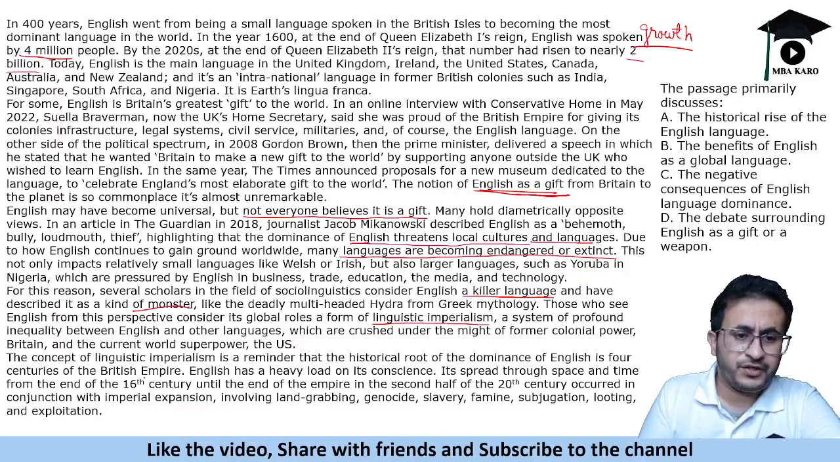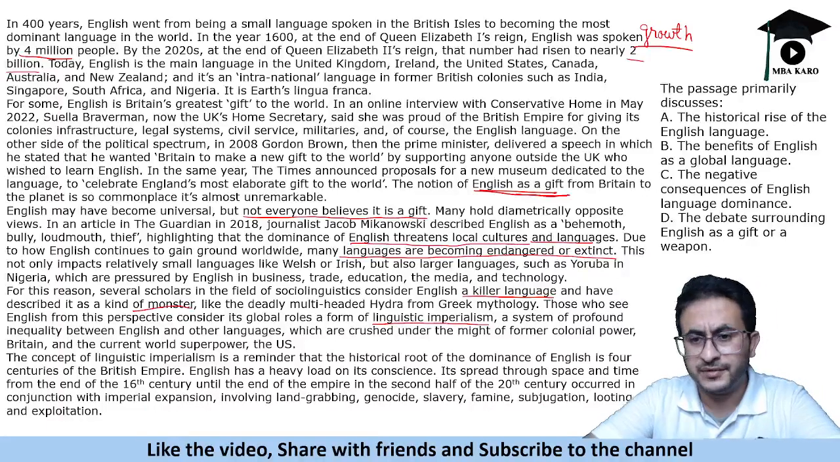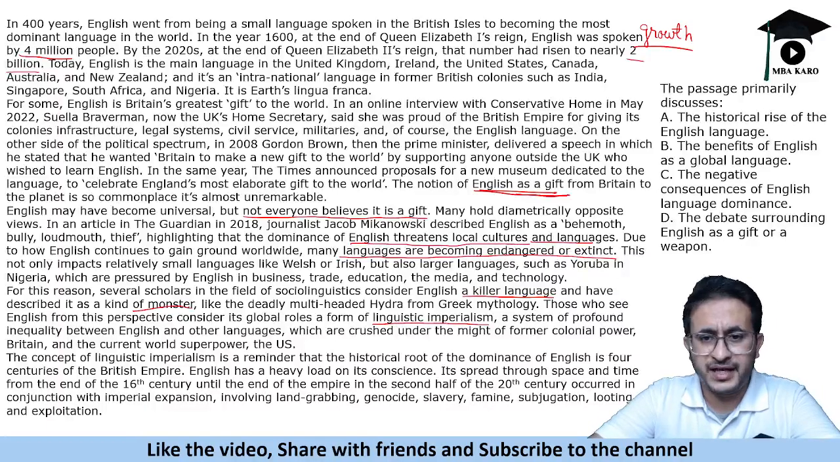The concept of linguistic imperialism is a reminder that the historical root of the dominance of English is 4 centuries of the British Empire. English was a heavy load on its conscience. It spread through space and time from the end of the 16th century until the end of the empire in the second half of the 19th century, in conjunction with imperial expansion involving land grabbing, genocide, slavery, famine, subjugation, looting and exploitation. So the way English has spread, it is not in a healthy manner, right?